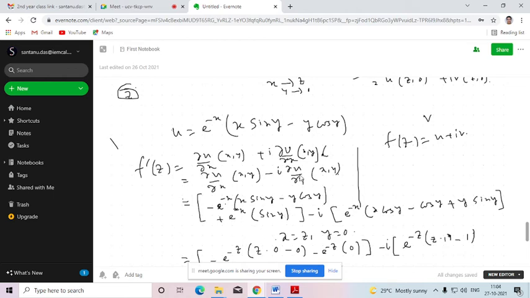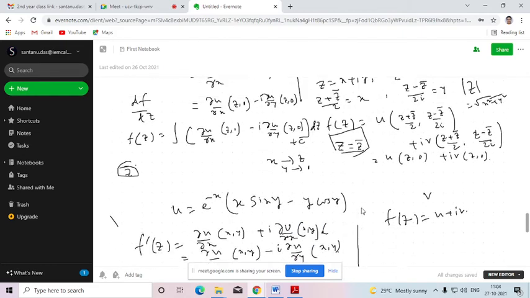So I have got this, minus i del u del y. So del u del y means we need to differentiate this partially with respect to y. This is constant because this is a term that contains x. So this x will be constant while we are differentiating with respect to y. The derivative of sin y with respect to y will be cos y, minus this is a product of two terms in y. First we differentiate this with respect to y, that is 1, cos y is fixed, plus this y is fixed, the derivative of cos y, that is minus sin y, so that will be plus.